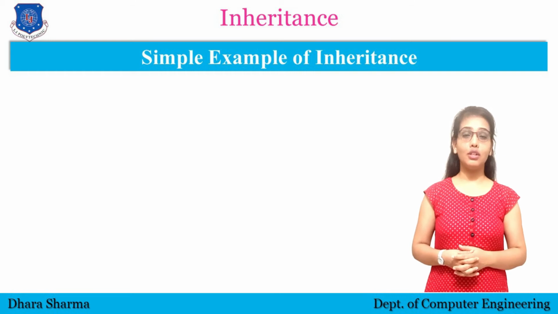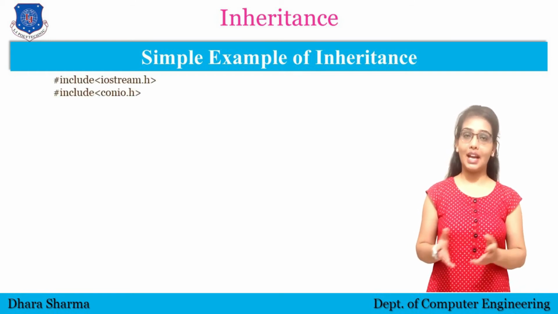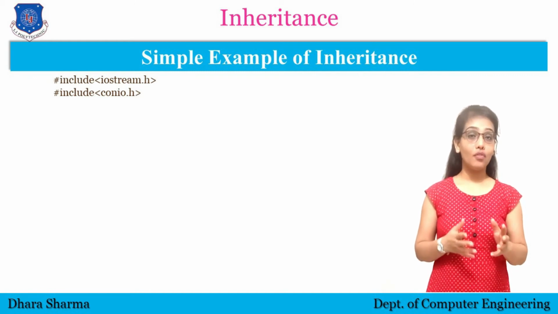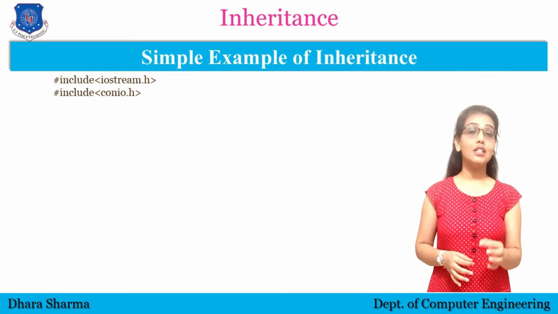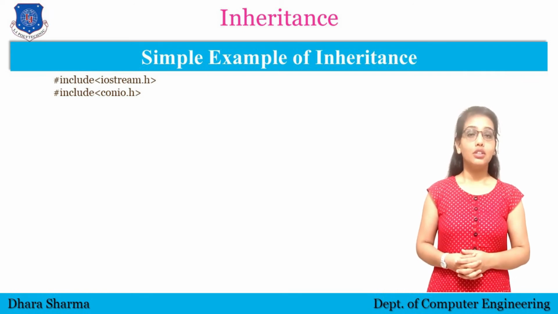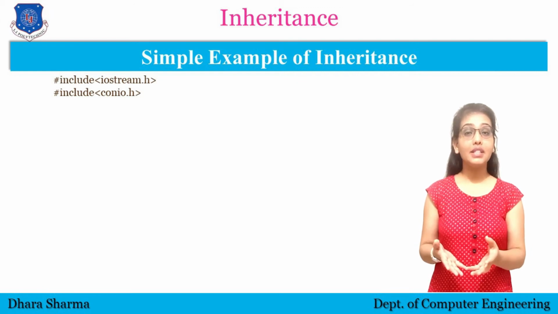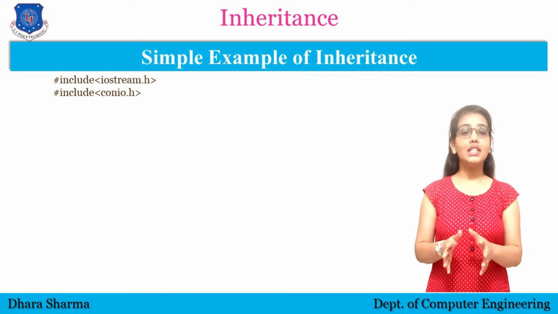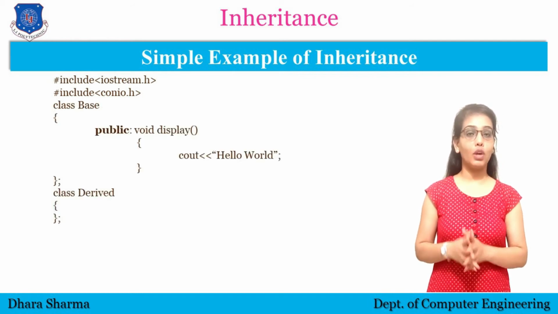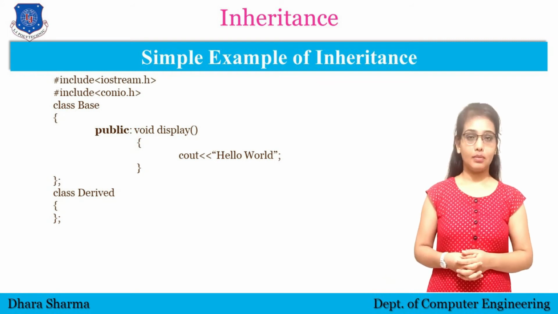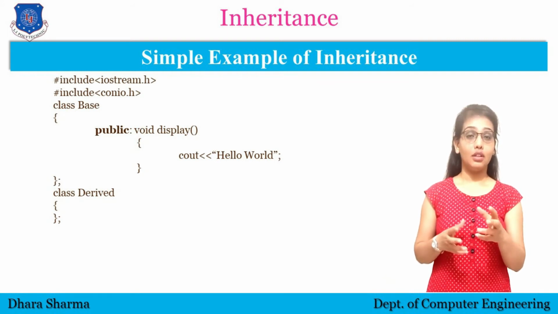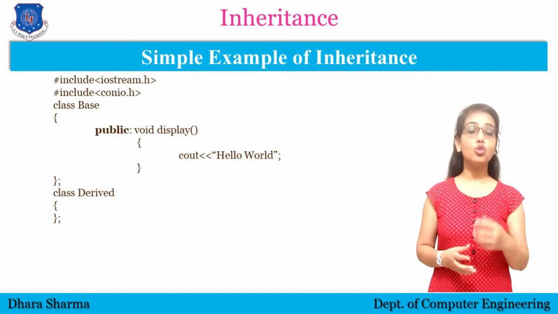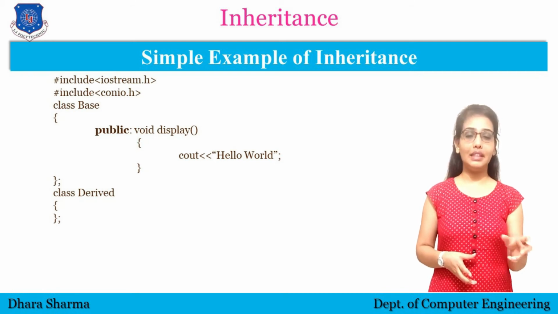As we have seen in all the programs, first of all we need to write the header files like iostream and conio.h. After that, as we are using the concept of inheritance, there must be more than one class. Okay, because there must be a base class from which we are going to inherit the properties into the other class. So in this example, I have just taken two classes, one is the base class and the other is the derived class. Here in the base class, the function display is defined in the public mode, which is used to display a message hello world.